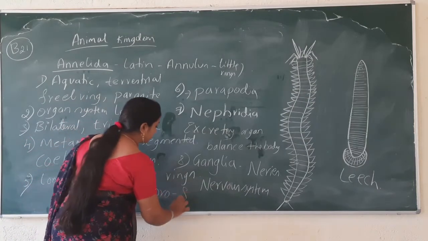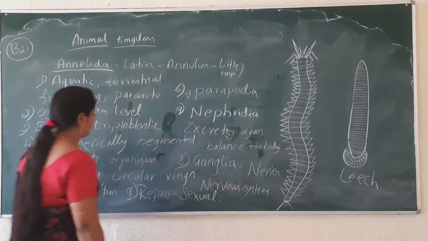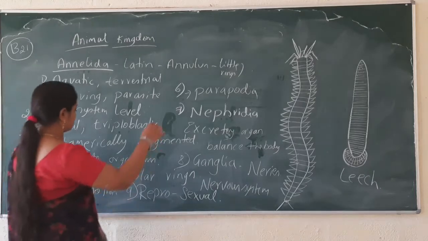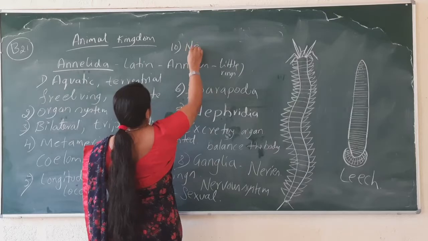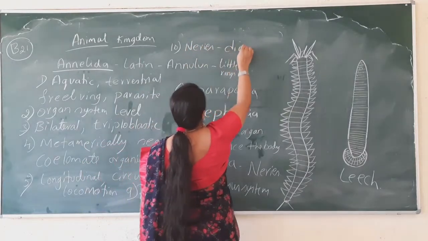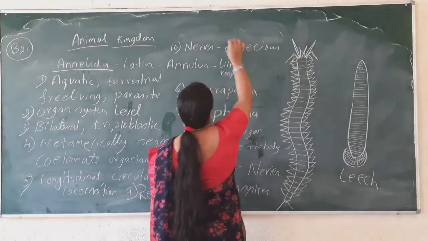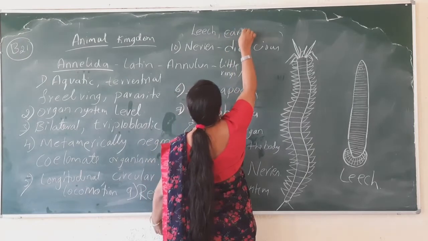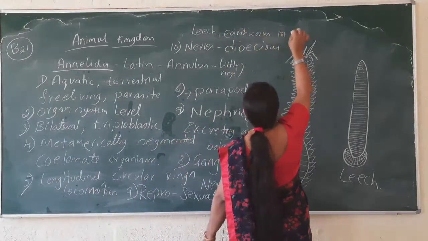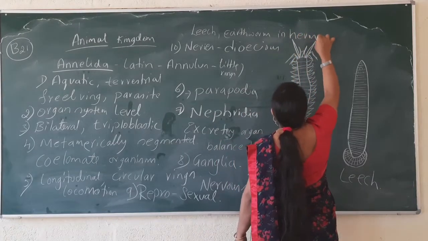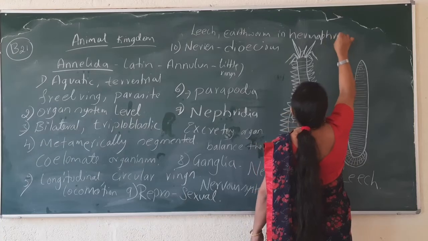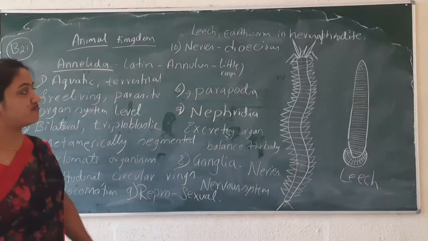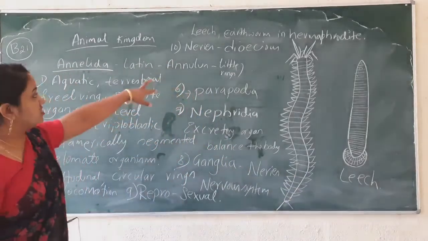Now, next, reproduction takes place by sexual means. Nereis is dioecious, and leech and earthworm are hermaphrodite animals.